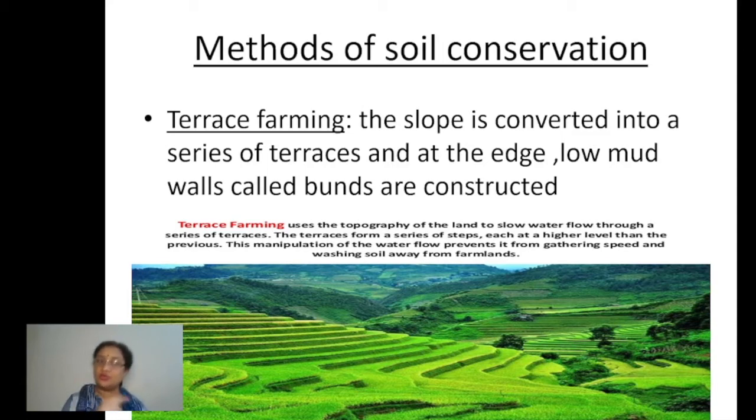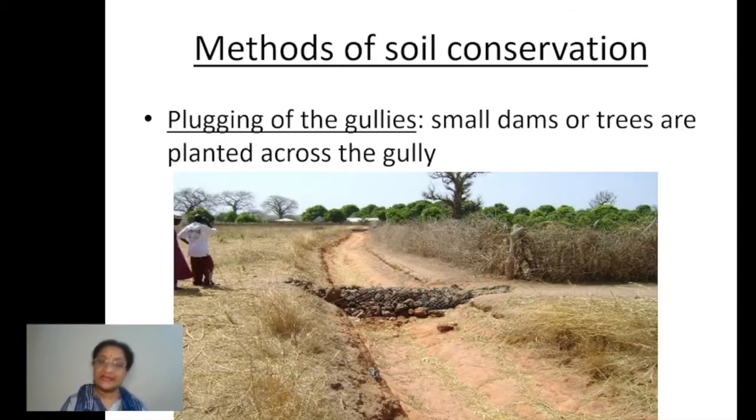Clear? So number one was contour ploughing. Number two is terraced farming. Clear? Both these practices are done in the case of the erosion caused by the flow of water, and in which areas? Where the slope is there. Over the slopes of hills or mountains, these two practices are done very commonly. Understood now? Yes. Now come to the next one.